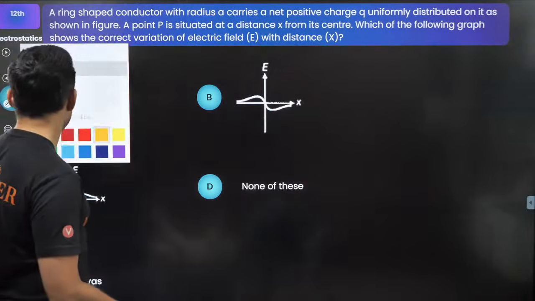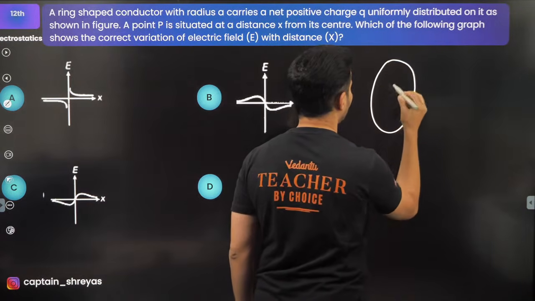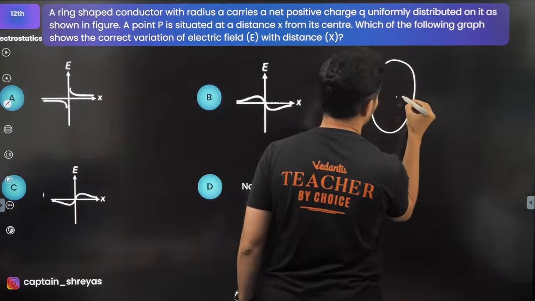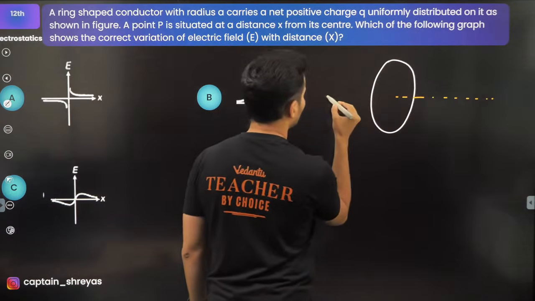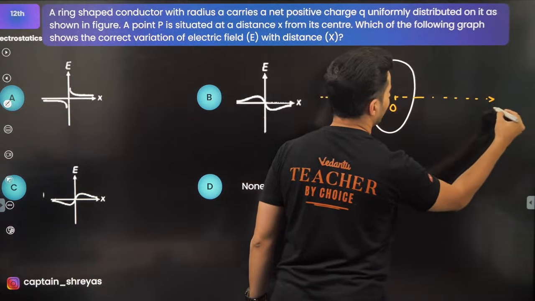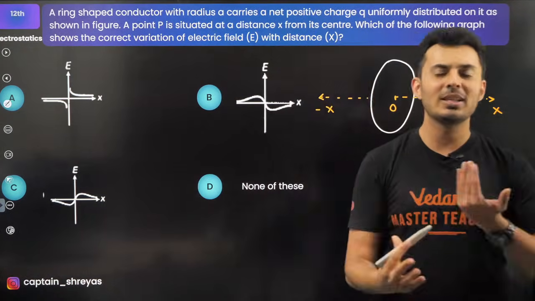All right, so let me just show you what I'm exactly talking about. This is basically your ring, and it is uniformly charged. And here is basically your x-axis, which goes on both the sides like this. This is your origin. This is your x-axis. This is your negative x-axis. The question is, how will the field look like?